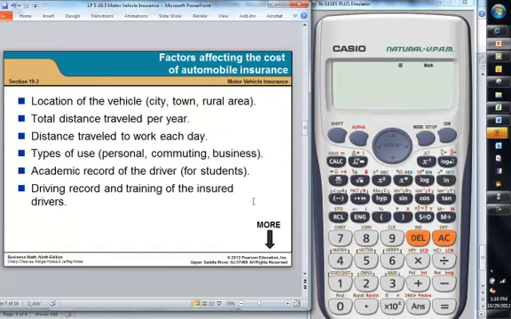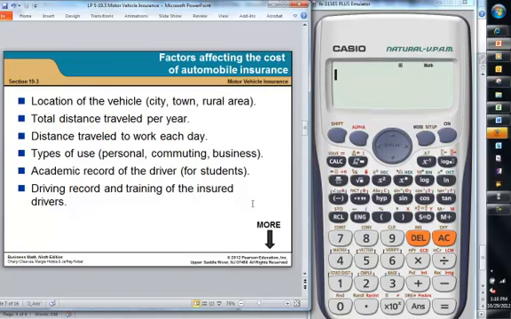The factors that affect the cost of auto insurance, there's a lot of them. The location of the vehicle. Usually, cities are more expensive than towns or rural areas. The total distance traveled per year. Usually, the more you travel, the greater the cost of the insurance will be. Distance traveled to work each day works the same way. And then whether you use it for personal will be cheaper. Commuting is a little bit more expensive, and then business would be the most expensive.